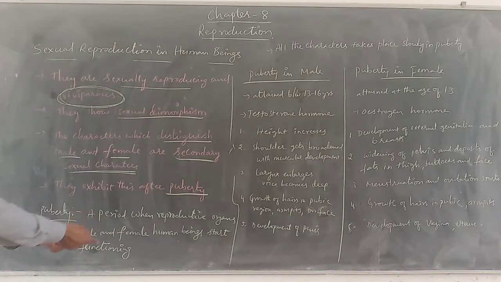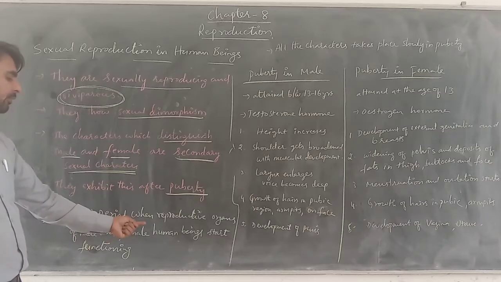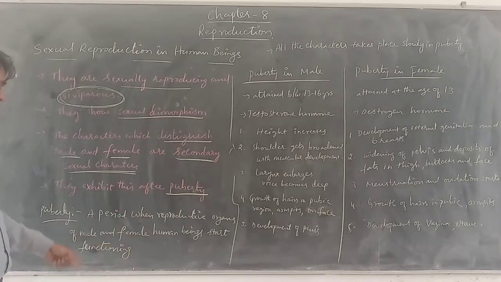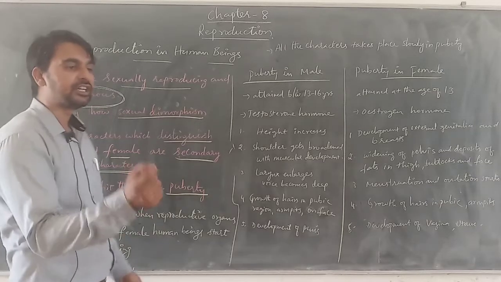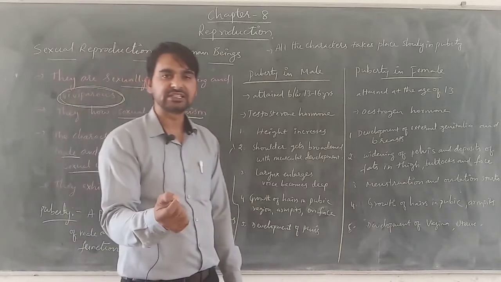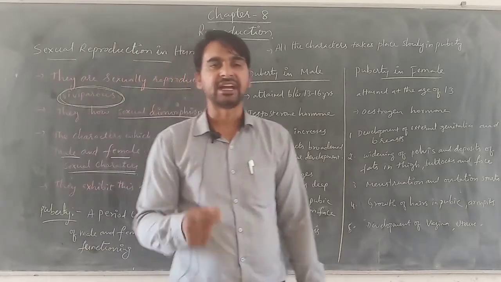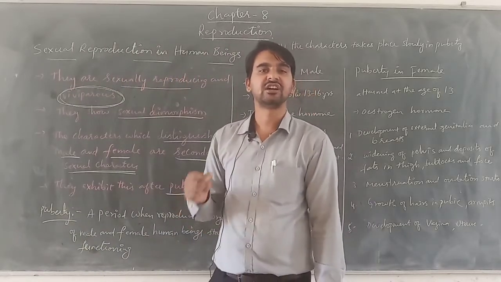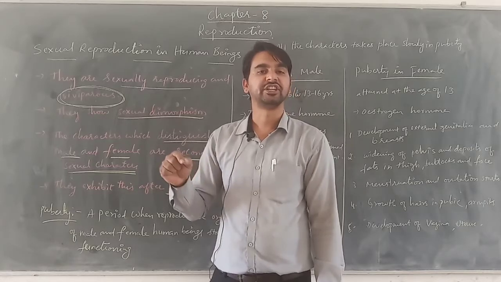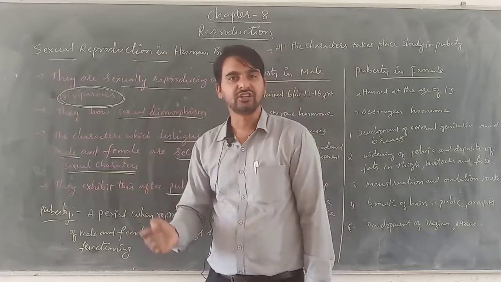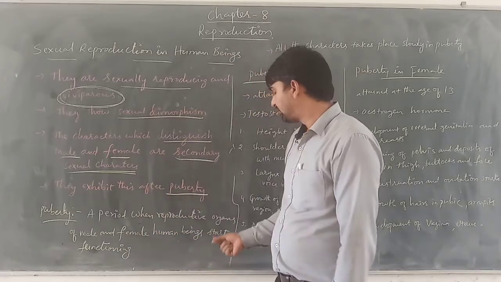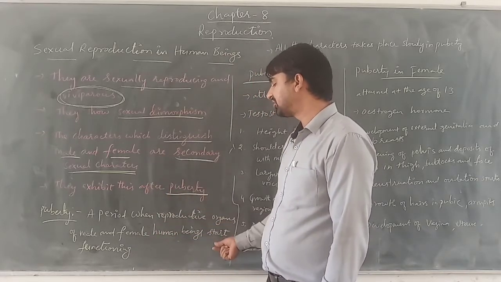Puberty we can define as a period when the reproductive organs of male and female human beings start functioning. That means the reproductive organs present in the male and female are initially in a non-functioning mode, but at a certain age, at a certain time, they start functioning.